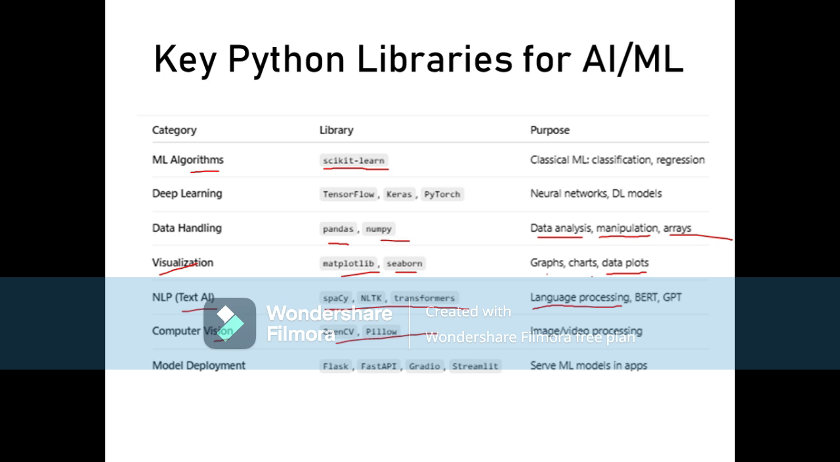And next category is model deployment. The Python libraries that are used for model deployment are Flask, FastAPI, Gradio and Streamlit. And what is the purpose? The purpose is to serve machine learning models in apps.